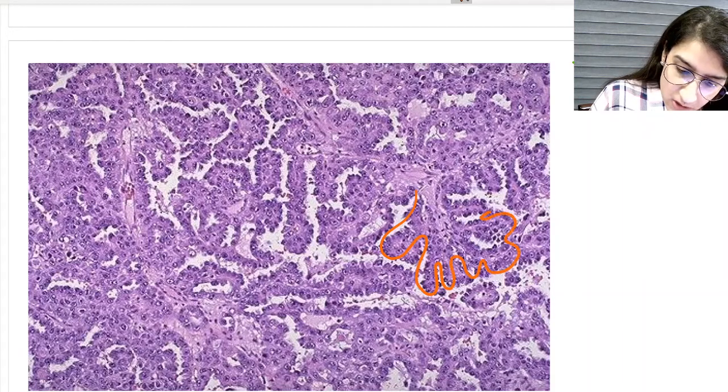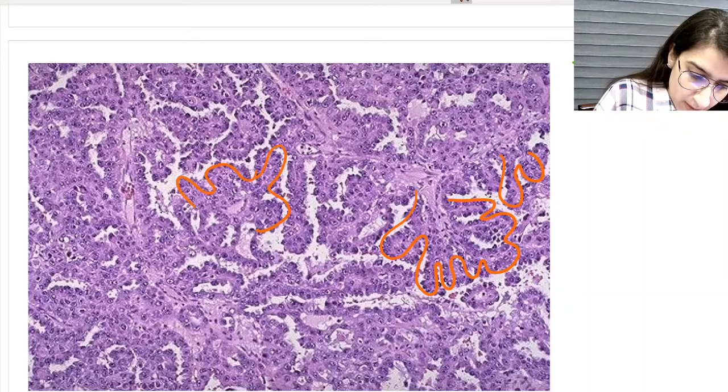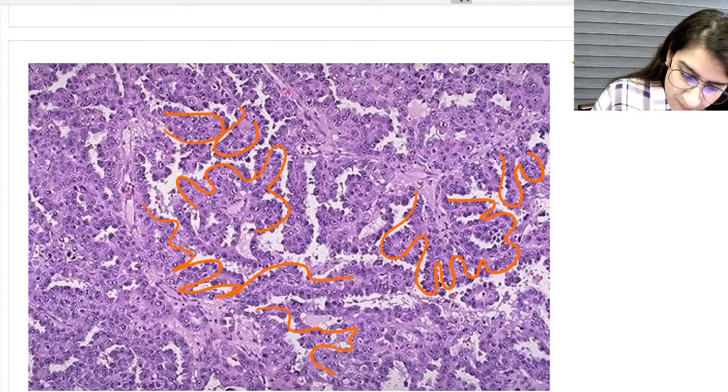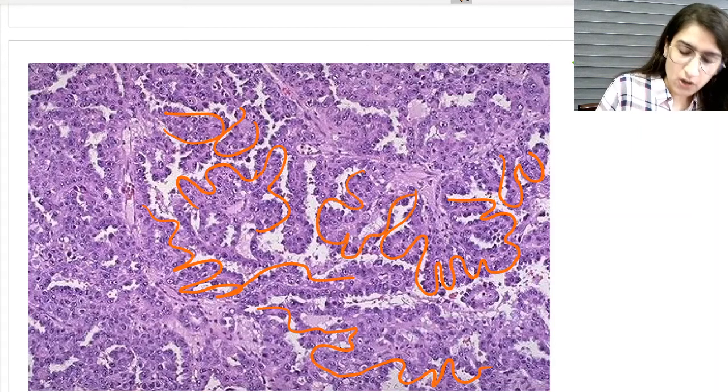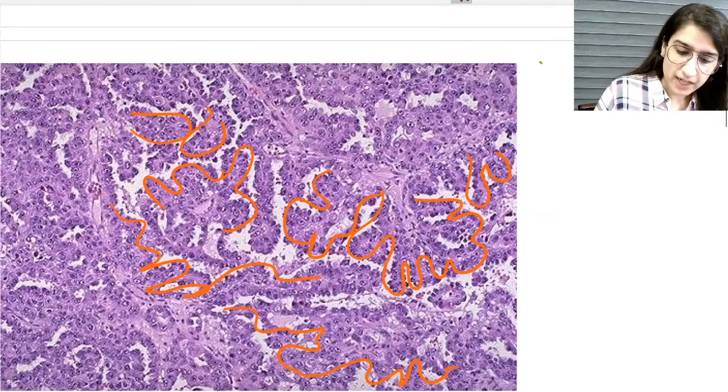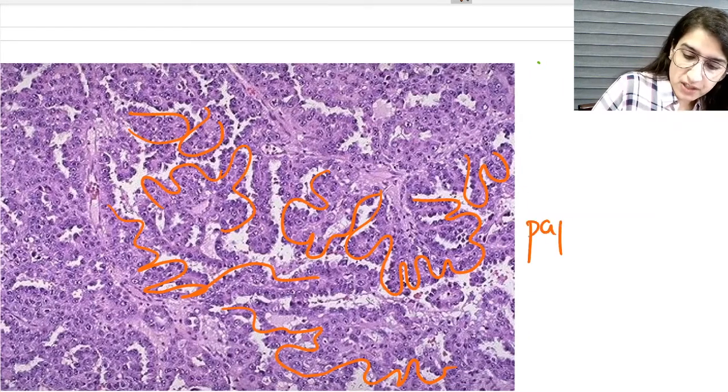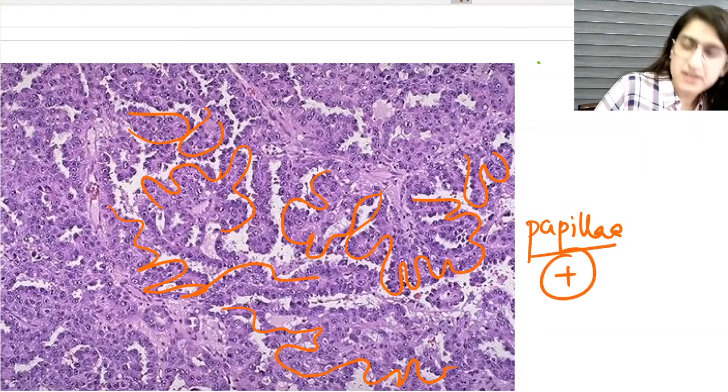I can see a lot of papillae. I can appreciate that there is a tree-branching kind of pattern, with a lot of papillae. So the first striking feature is that I am seeing a lot of papillae. That means the first feature on our checklist is done: papillae are present.